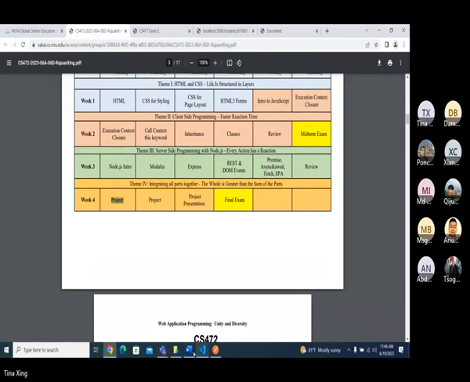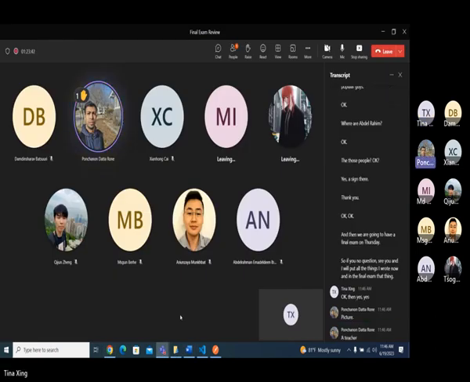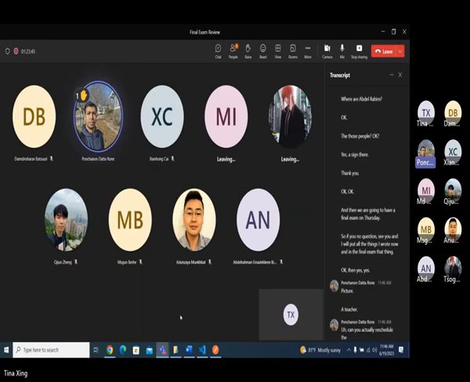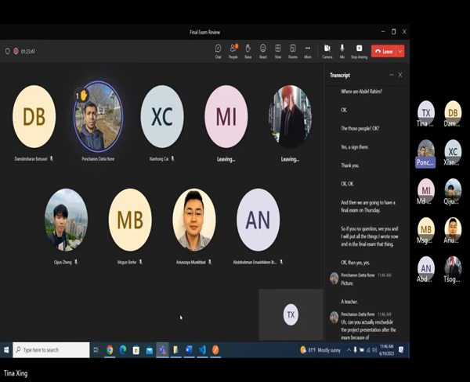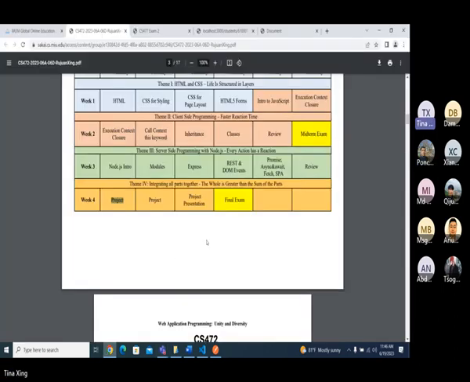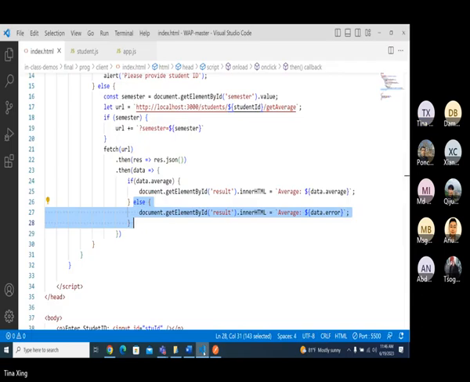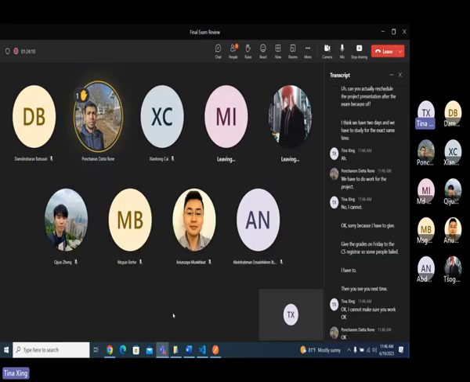Teacher, can you reschedule the project presentation after the exam? Because we have 2 days and we have to study for the exam, and at the same time we have to do work for the projects. No, I cannot, sorry. Because I have to give the grades on Friday to the CS register. Some people failed, and then you see you next time. I cannot. Make sure you work. Yeah, don't worry.